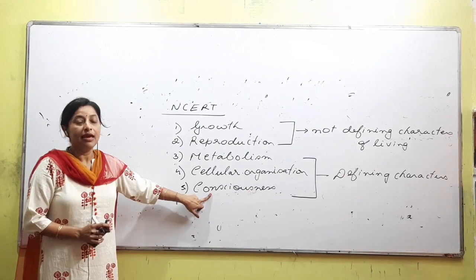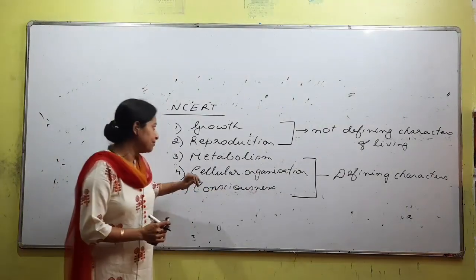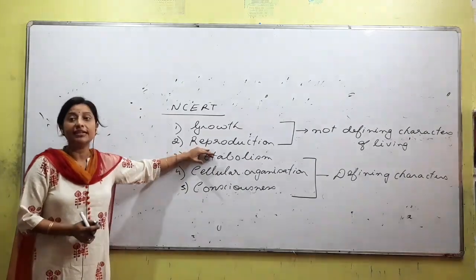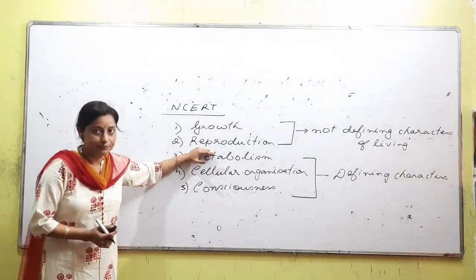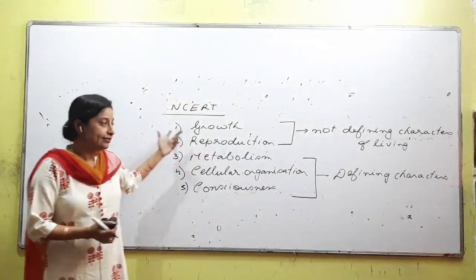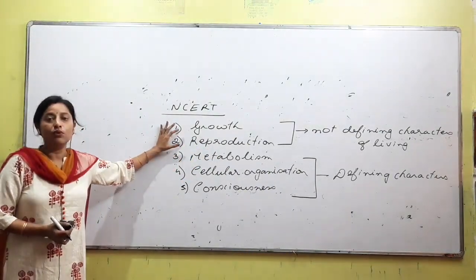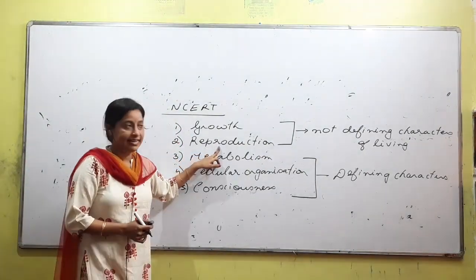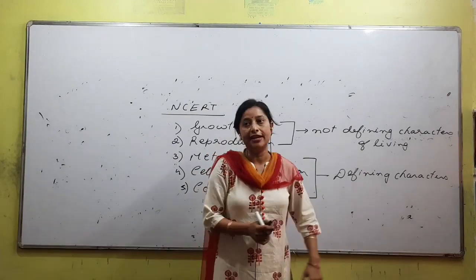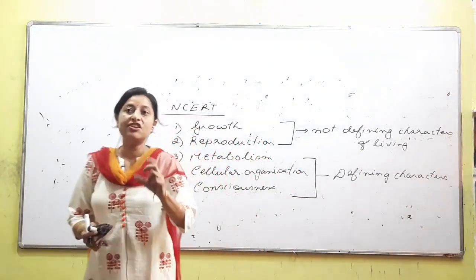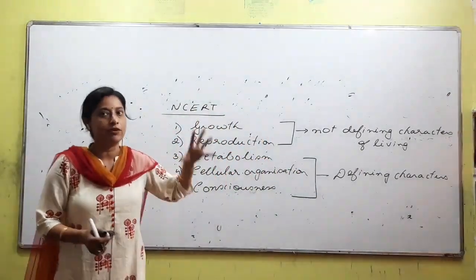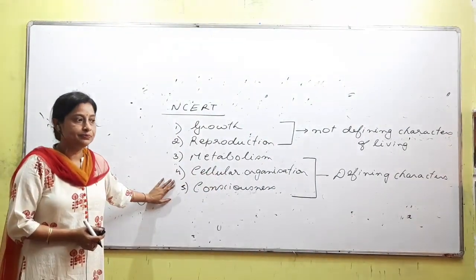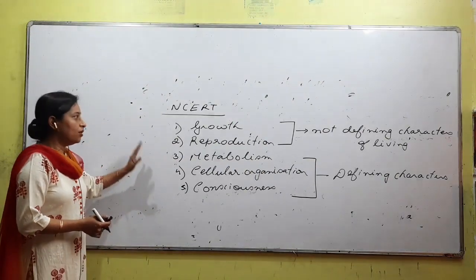Now you might be asking me a question: ma'am, these we understood, but reproduction is never there in non-living, right? Non-living objects do not reproduce. So reproduction is something that is seen only in case of living, but in spite of that, it is not considered as a defining character. It is put under not defining. What is the reason behind that? When we reach the reproduction point, we'll be talking about that. As of now, up till here, is it clear? Okay, which ones are defining, which ones are not defining.